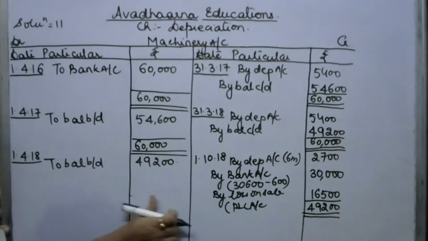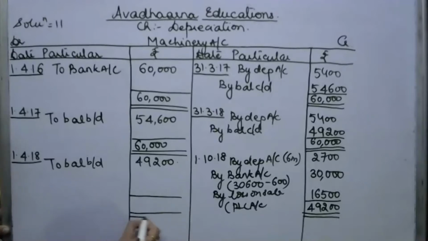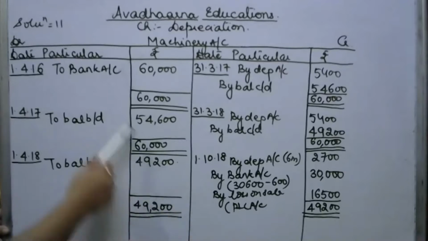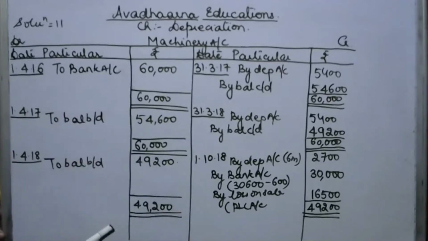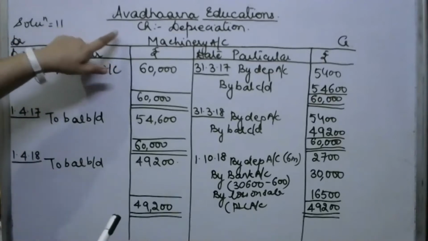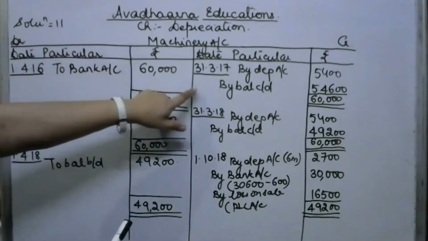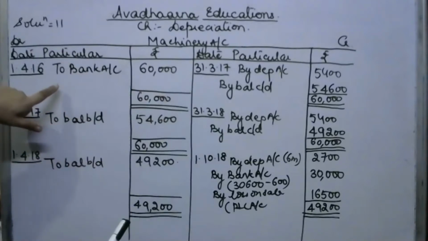You have purchased the machinery on 1st of April 2016, used it for 2.5 years, and then finally the machinery is sold at a loss of 16,500. And this is how we are going to show the accounting of your machinery account and how depreciation is charged by using straight line method of providing depreciation annually.